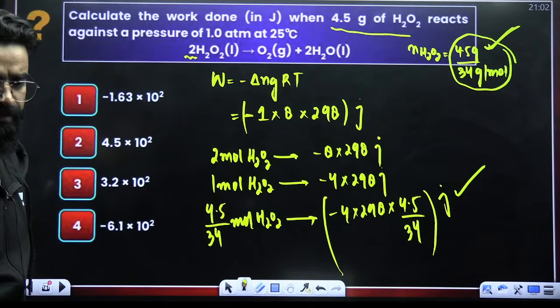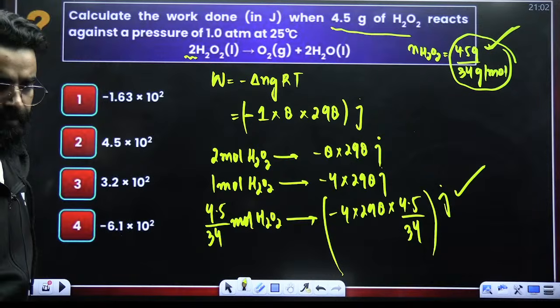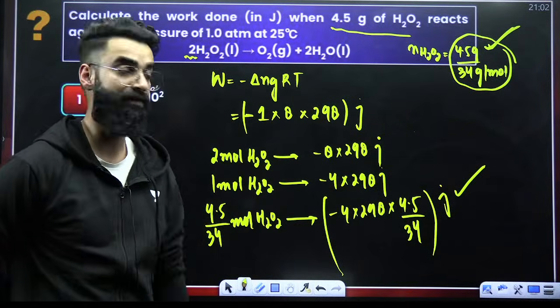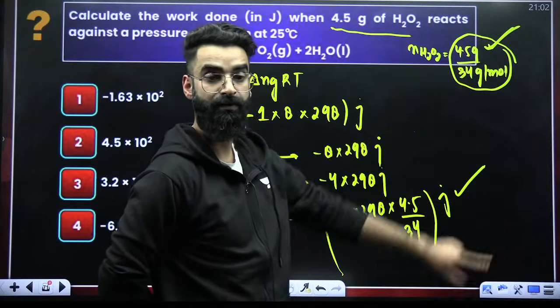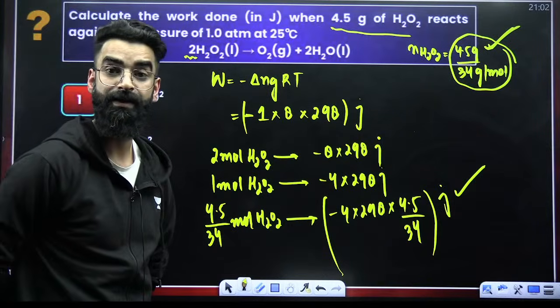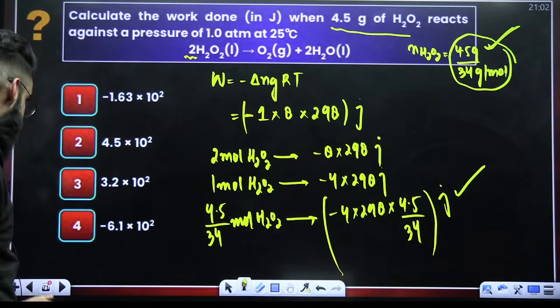Did you understand, people? Did you understand? This was the value of W for 1 mole of H2O2. We are not having 1 mole of H2O2. We are having these many moles of H2O2. Correct? So you need to be careful with this particular stuff as well, right? This particular stuff is asked in the exam.